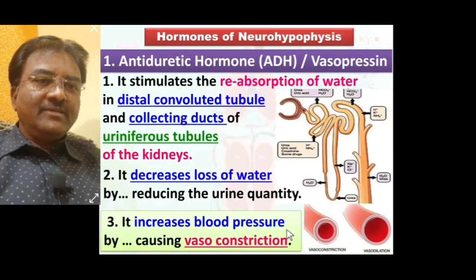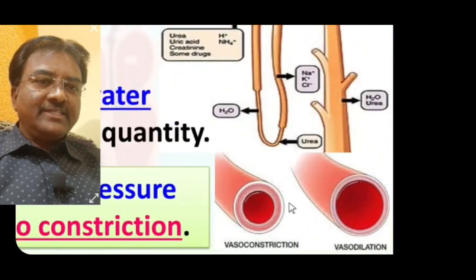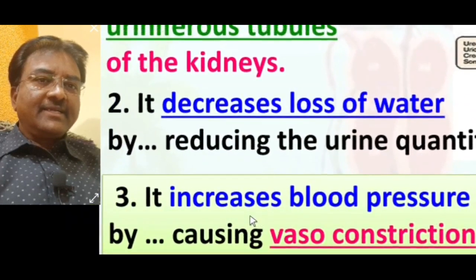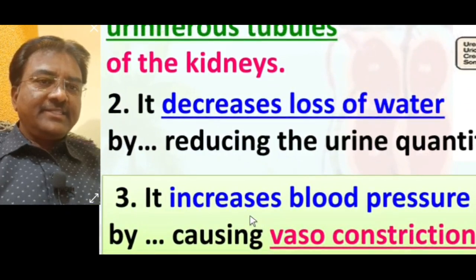So this is the constricted blood vessel seen here. This here is dilation, meaning vasodilation, and this is vasoconstriction. When the blood vessel becomes constricted, vasoconstriction takes place. Due to vasoconstriction of the blood vessel, blood runs very fast in the blood vessel. So blood pressure is increased by ADH.